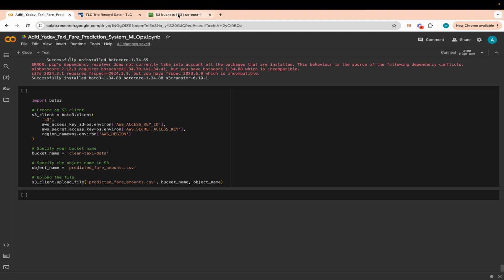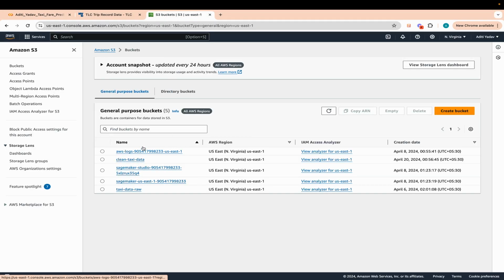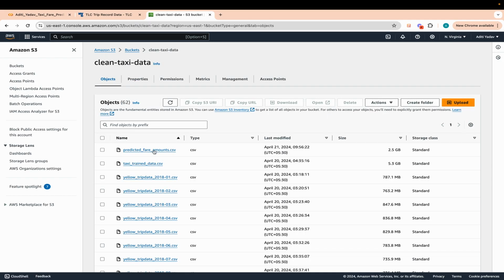I can show that again here. And this is how the clean S3 bucket looks, as you can see here, where we have stored the final CSV file, which is the predicted fare amount in CSV format.